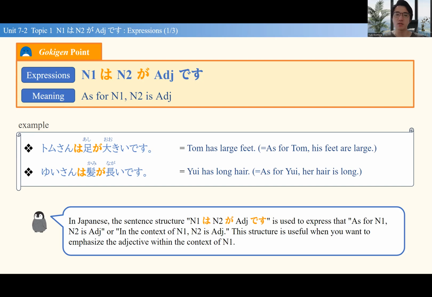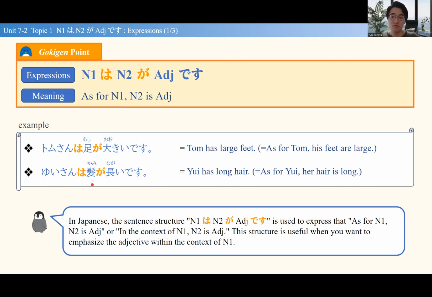What we do in Japanese, when we want to describe someone or something's detailed description, we define the topic or the context first. So who are we talking about? What are we talking about? We define the large context first. Tom-san wa or Yui-san wa. And then we get into the detailed description. As for the context of Tom, his feet are large. Ashi ga ookii desu. Or as for the large context of Yui, her hair is long.